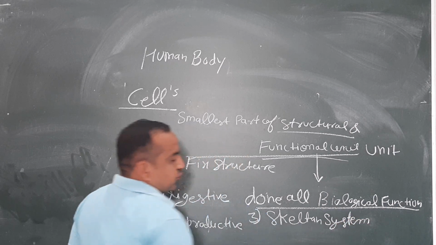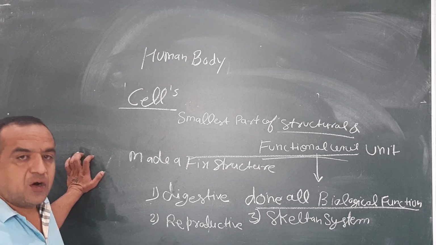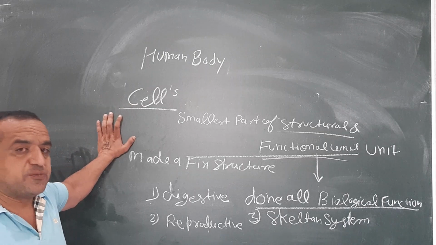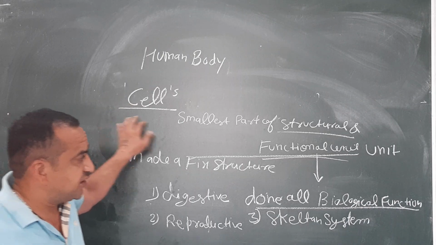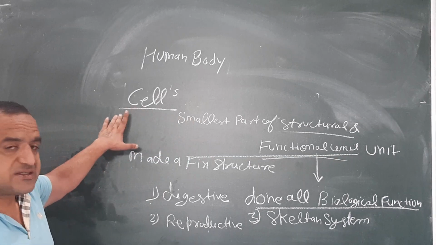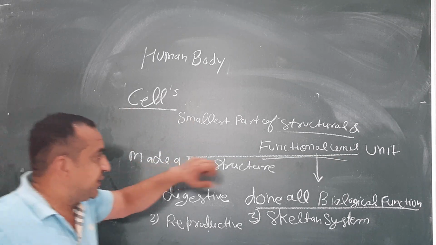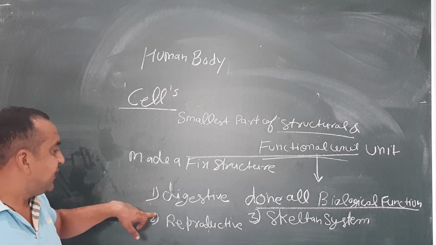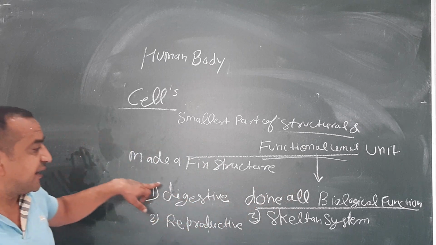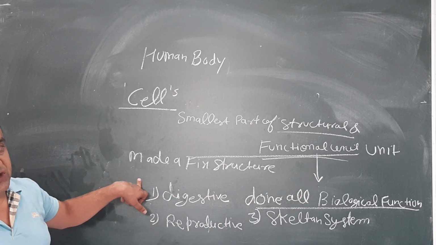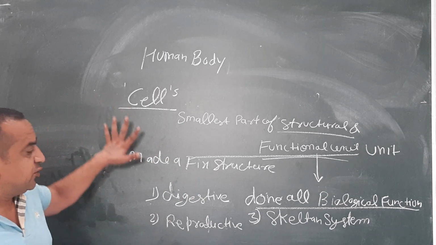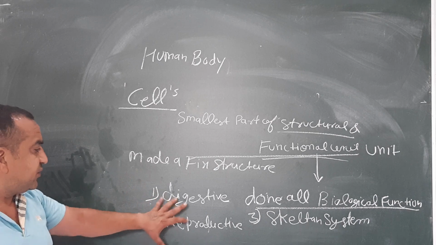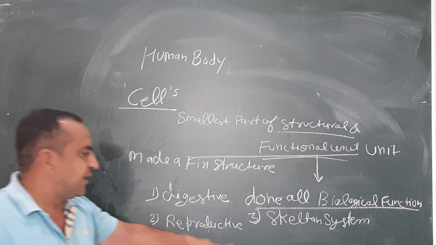There are many more systems available in our organism. That is called functional. The definition of the cell: the smallest part of an organism which is a structural and functional unit is called a cell. Structure means the fixed structure of any organism, and functional means doing a biological process. We can study it further, but for now we know about the digestive, reproductive, and skeletal systems.